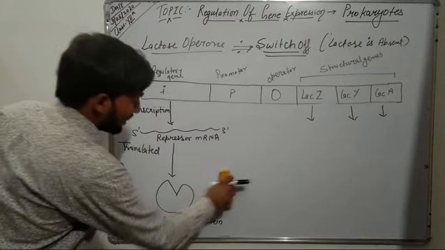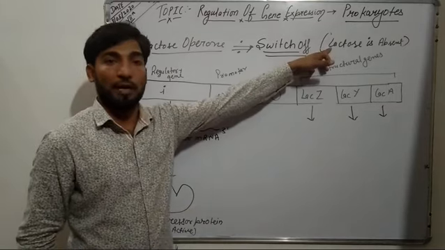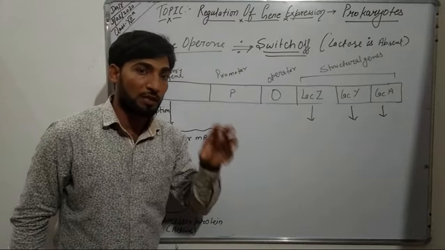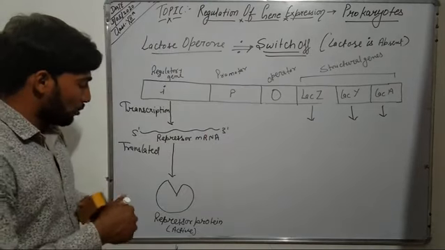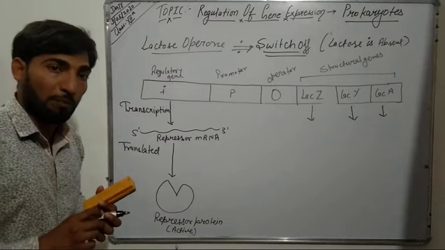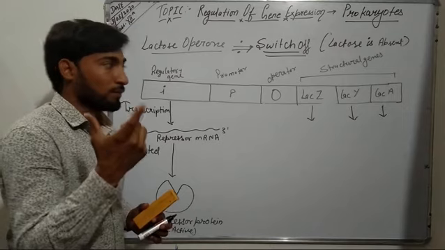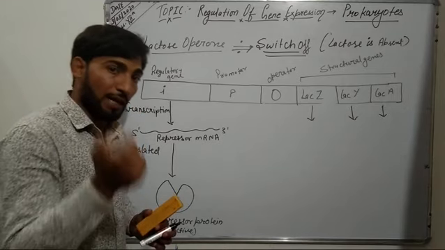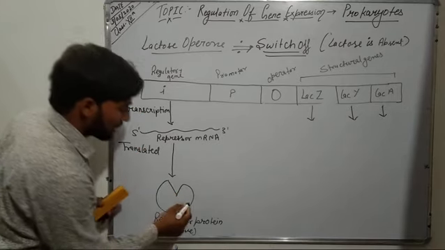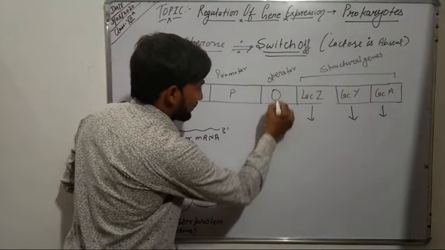Now this repressor protein, in the absence of lactose, is present in active form. Because this repressor has a common binding site for both the operator and lactose, in the absence of lactose it gets bound to the operator.